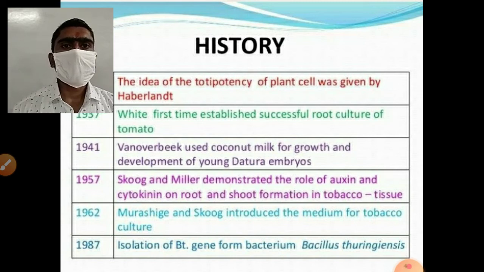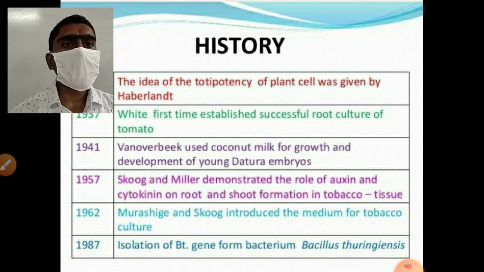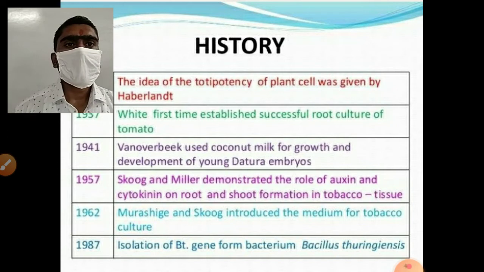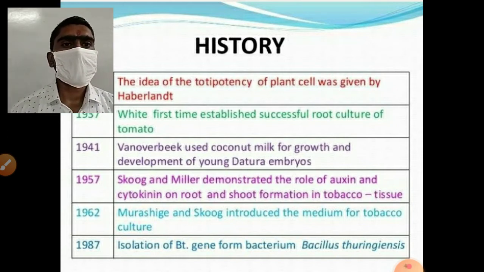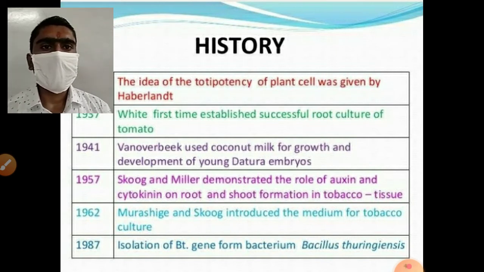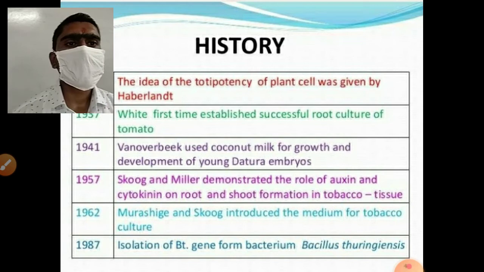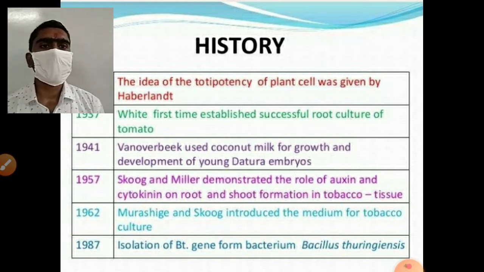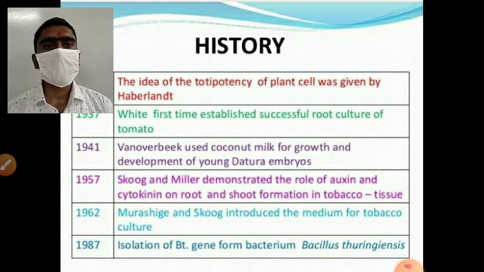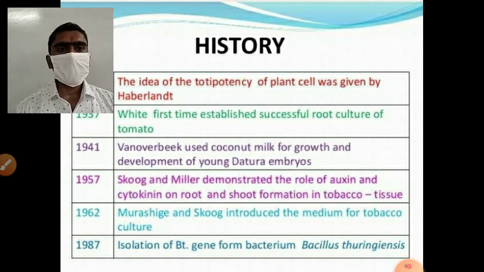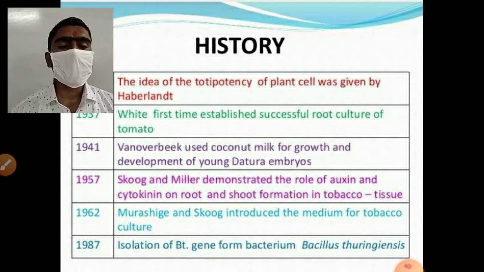In 1948, Van Overbeek used coconut milk for growth and development of young datura embryos. He is the scientist who used coconut milk to grow young datura embryos. Another is Skoog and Miller, who demonstrated the role of auxin and cytokinin on root and shoot formation in tobacco tissue in 1957. In 1962, Murashige and Skoog introduced the medium for tobacco culture.